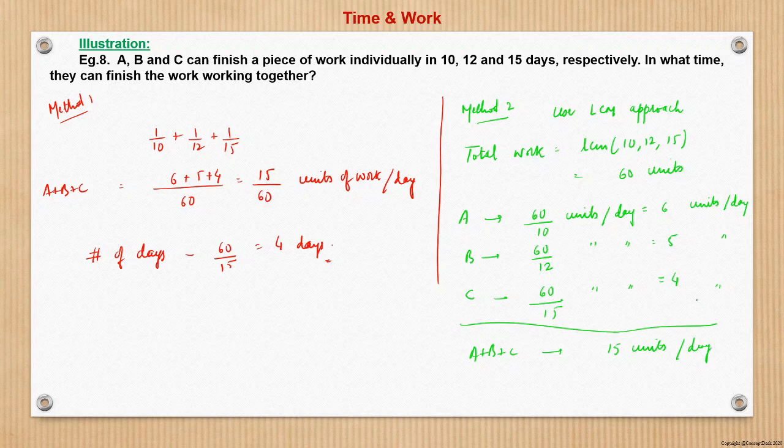Right. So 15 units of work per day, and total work is 60 units. So time taken is 60 by 15, which is 4 days. Right. So very simple method.